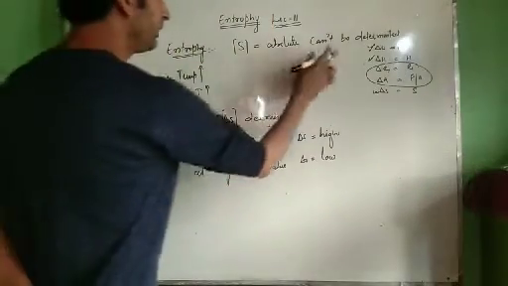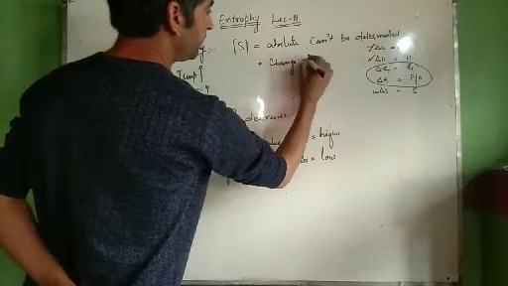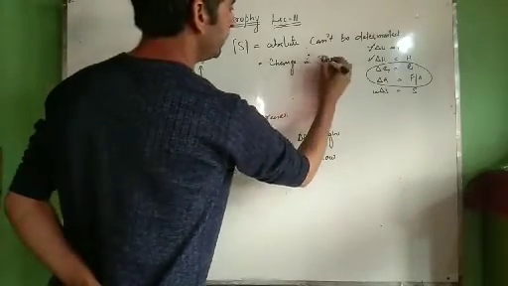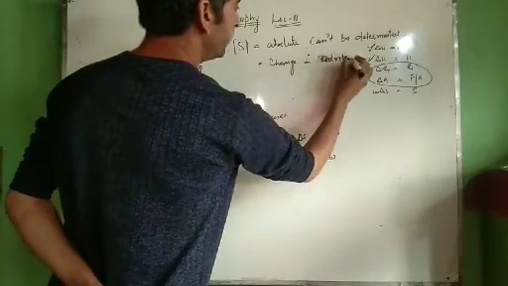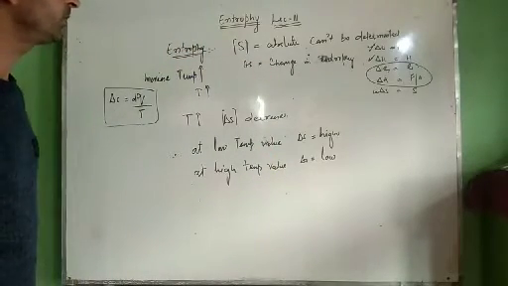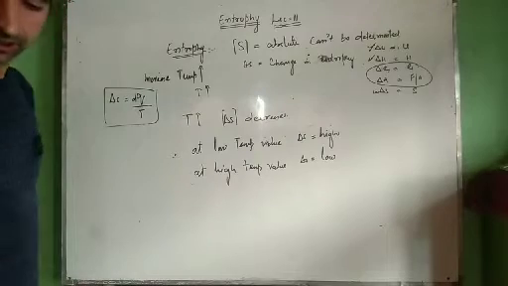Now absolute value cannot be determined, but we can determine change in entropy. Change in entropy, delta S. We determine the change in entropy of the system. Now how can we determine change in entropy?